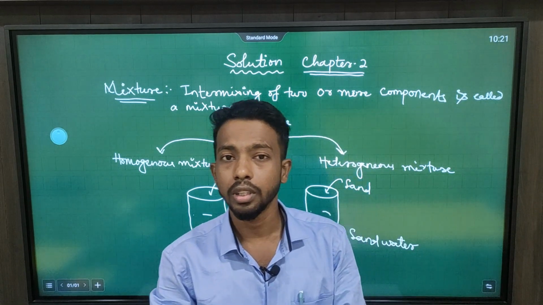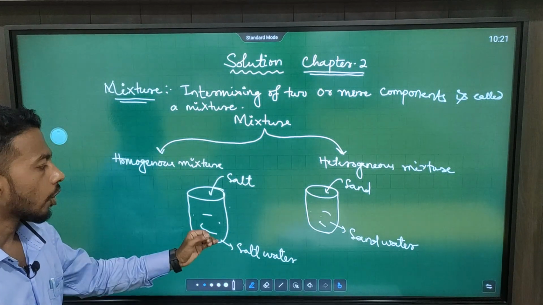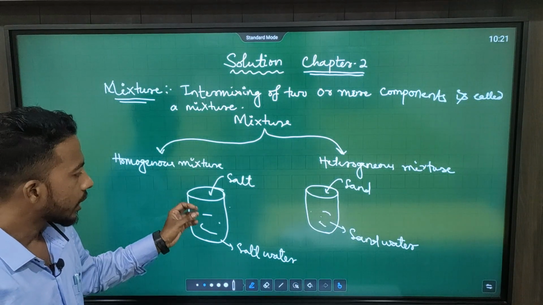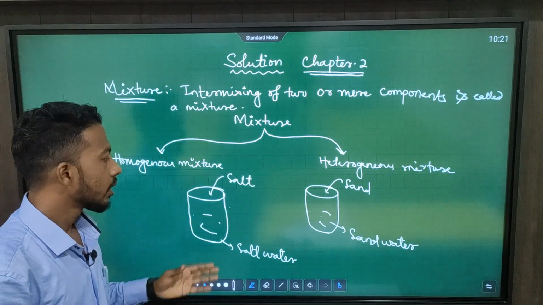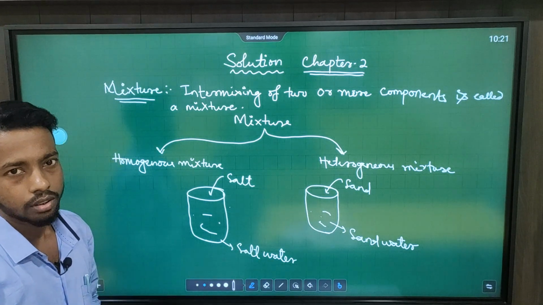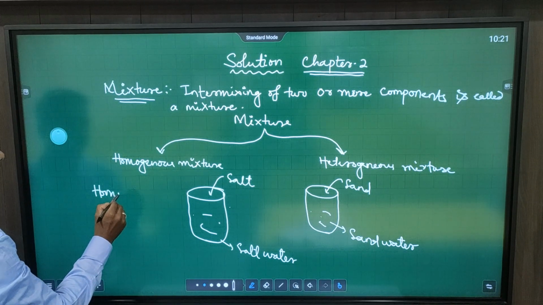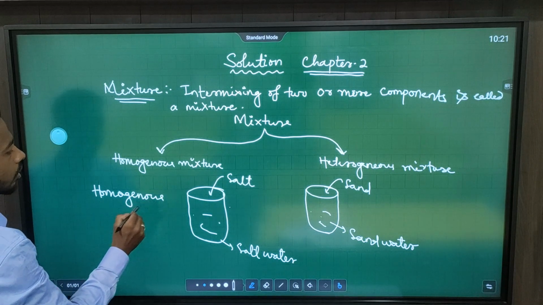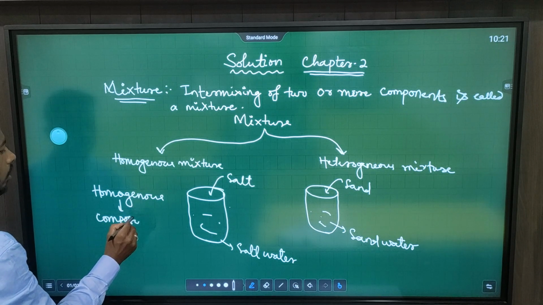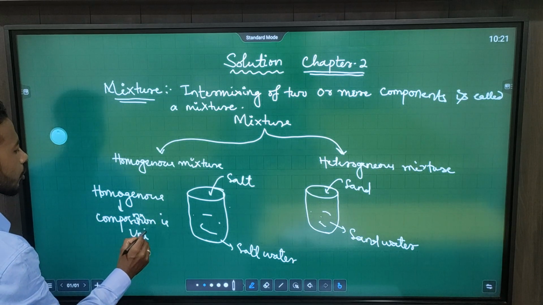So in this example, what we got to know is that in the case of salt water, the ratio of salt and water is the same throughout the mixture. That means the salt has been uniformly distributed over the entire solution or entire mixture. Clear? Or we can say that it is a homogeneous mixture. So in the case of a homogeneous mixture, the composition is uniform throughout the mixture.